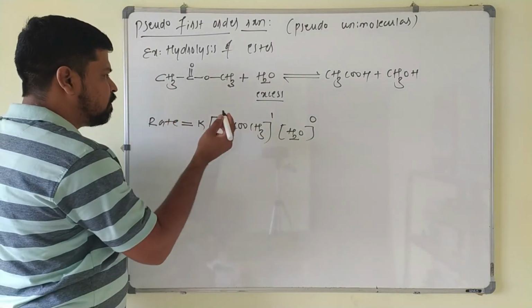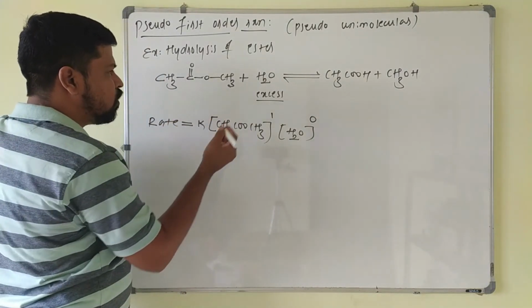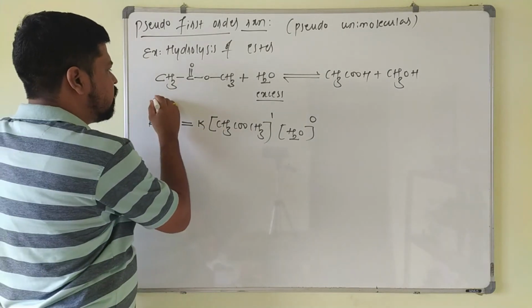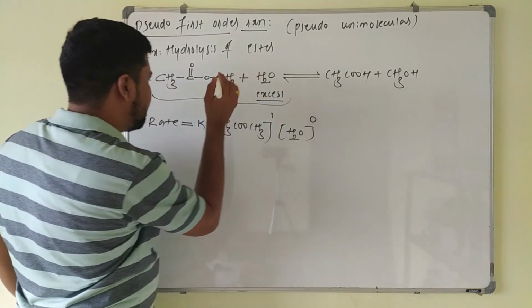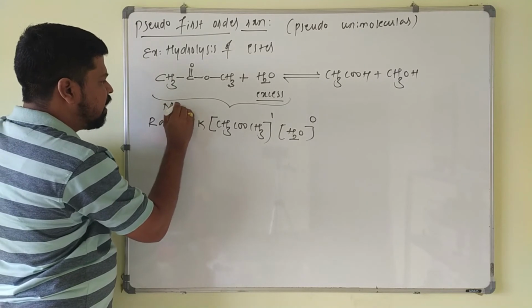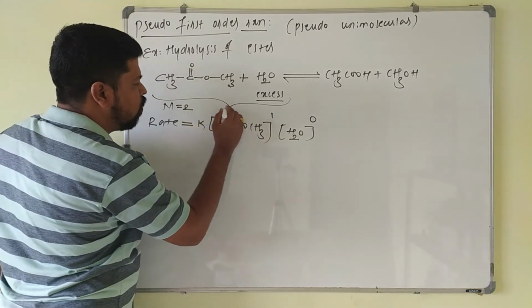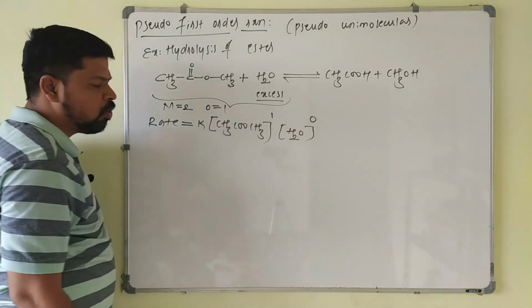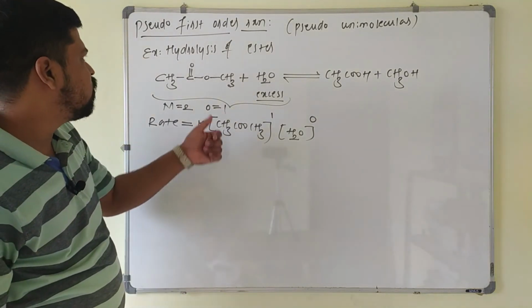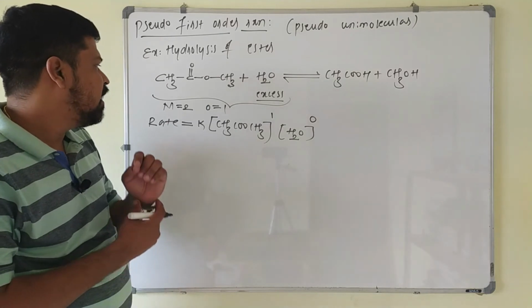That is called a pseudo first order reaction. In this one, the molecularity will be 2, but it is a first order reaction. Molecularity is 2, but the order of the reaction will be equal to 1 here. So this is a pseudo first order reaction.